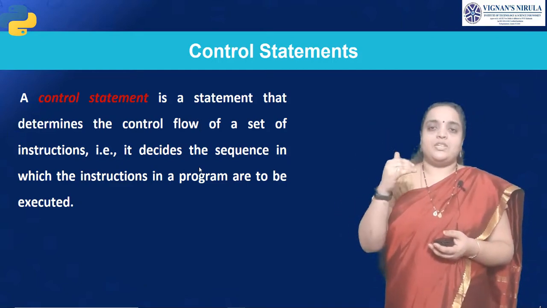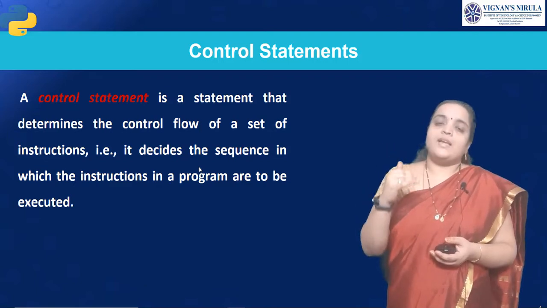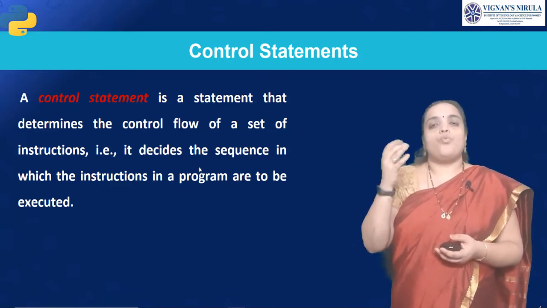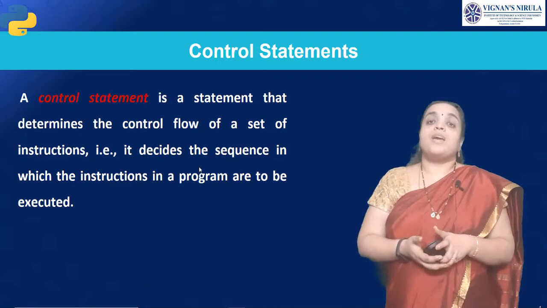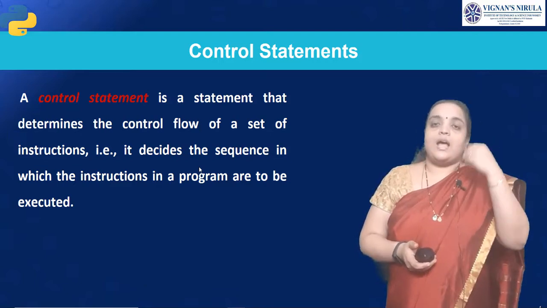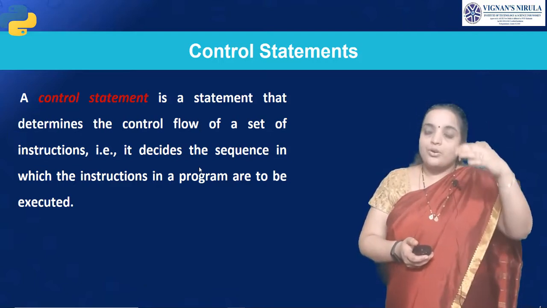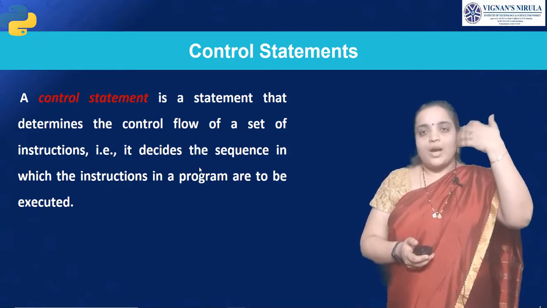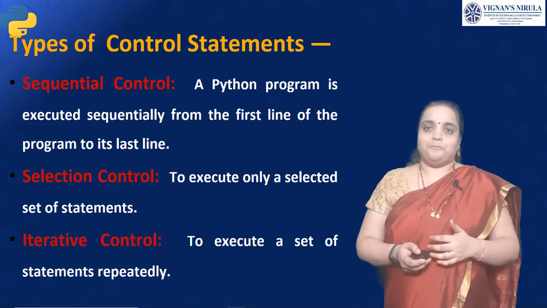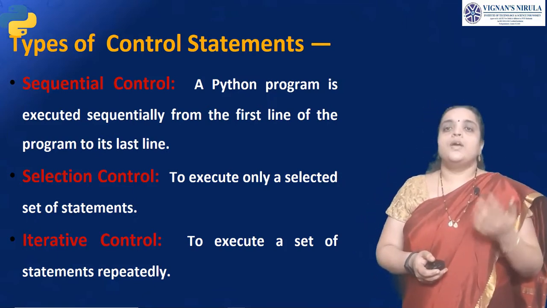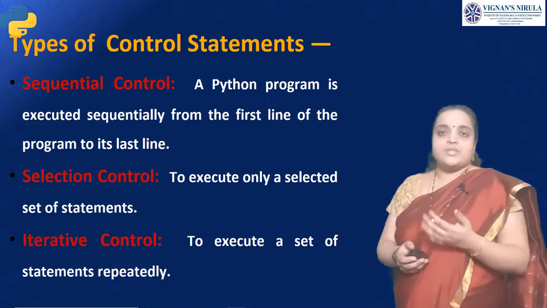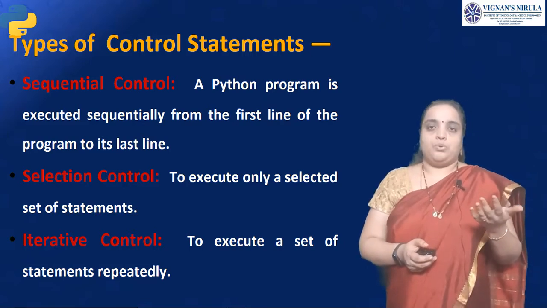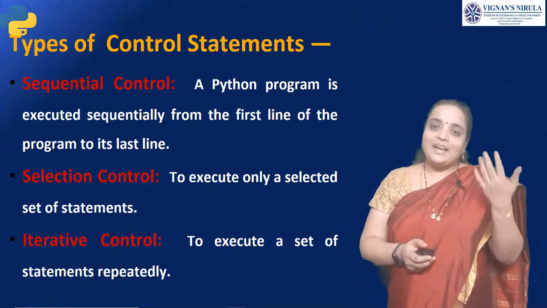We check the condition whether we have to perform the instruction or not, based on the condition that we are applying. So, you are controlling some set of statements based on the condition which you are applying. Is that clear, students? So, the types of control statements are sequential control, selection control and iterative control.